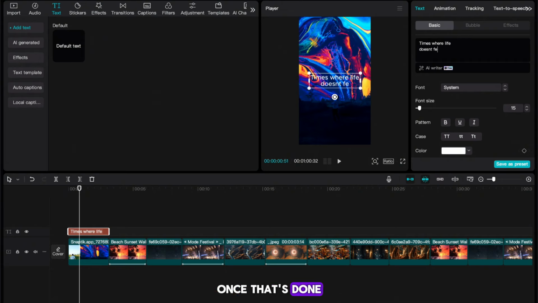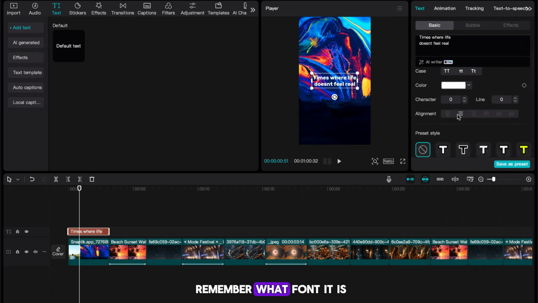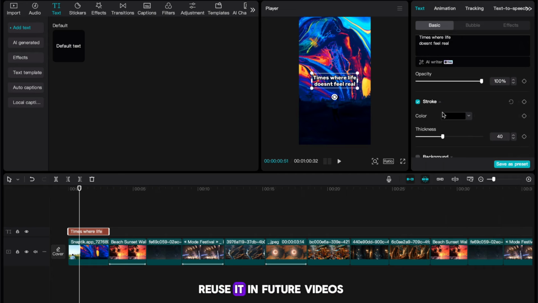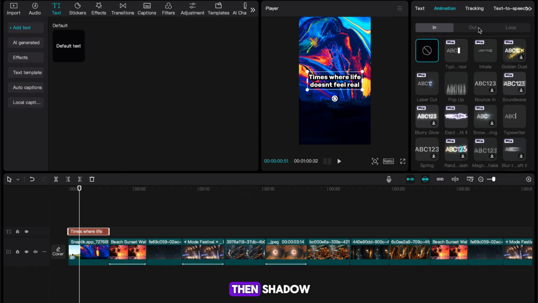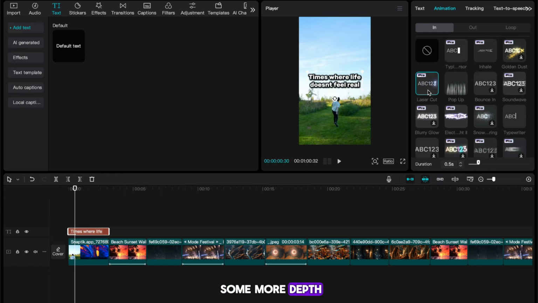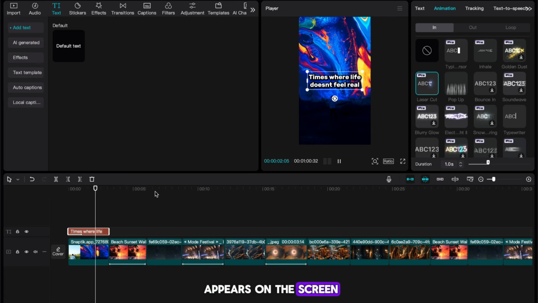Once that's done, you want to select a font from the drop-down menu. Make sure that you remember what font it is, as we want to reuse it in future videos. Next, you want to scroll down and select the boxes next to stroke and then shadow to make our text look that little bit better and to give it some more depth. I'll also add an animation by clicking this animation button so that our text appears on the screen.